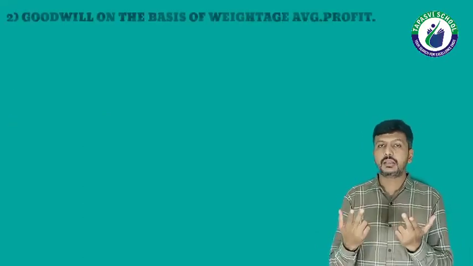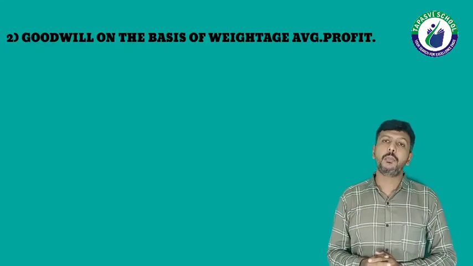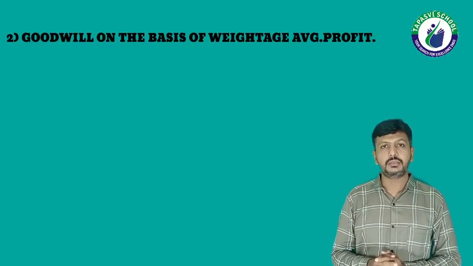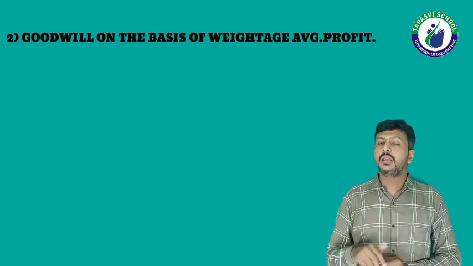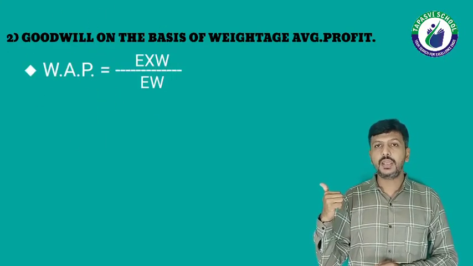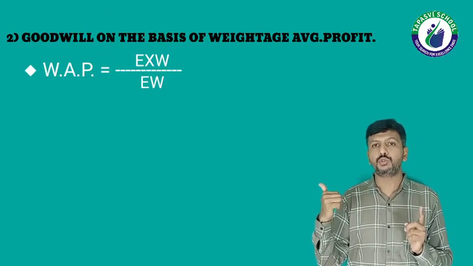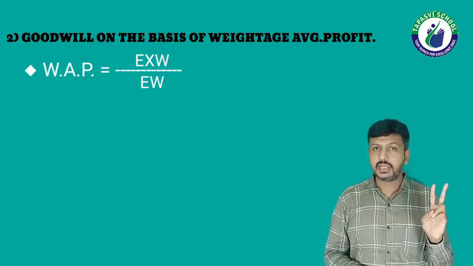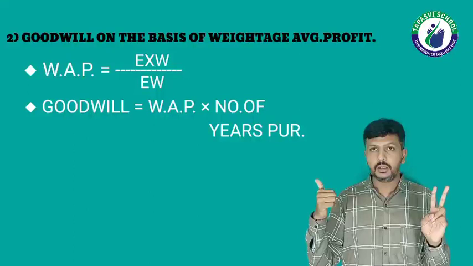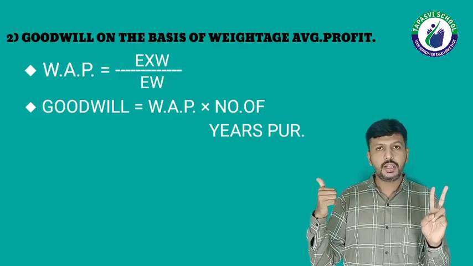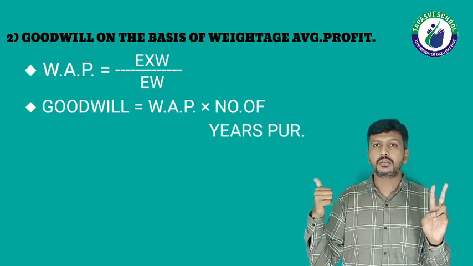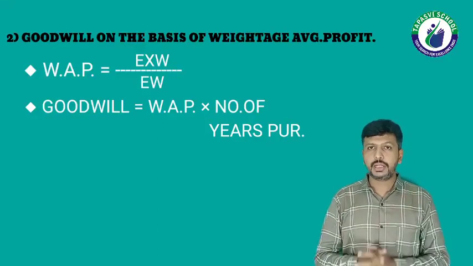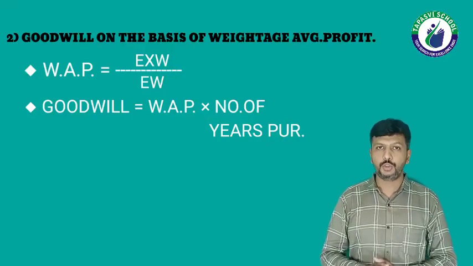Now moving towards method number 2, that is goodwill on the basis of weighted average profit method. Again two steps are there. Step number 1: weighted average profit is equal to sigma xw by sigma w. Now step number 2: goodwill is equal to weighted average profit into number of years purchased. So these two steps are a part of method number 2.